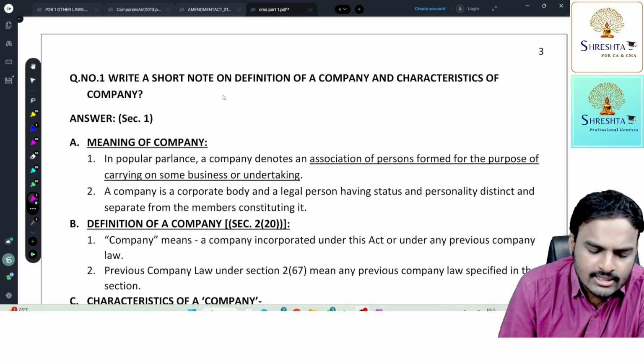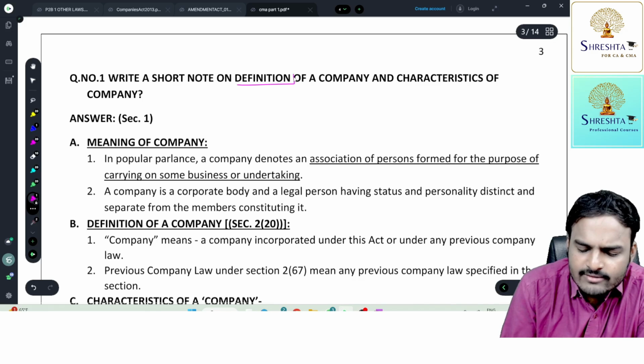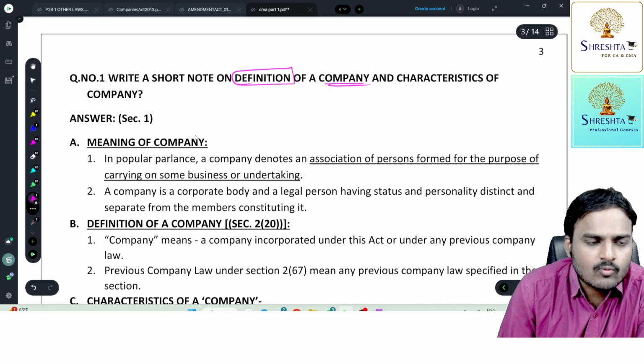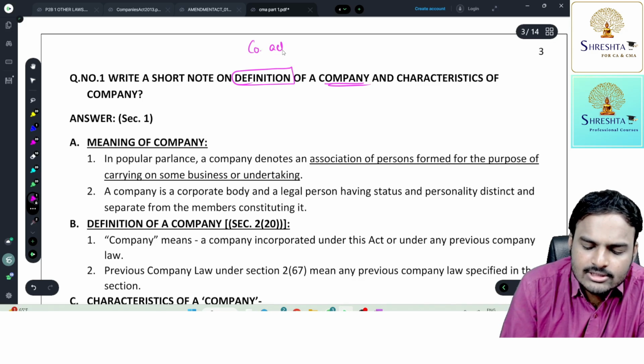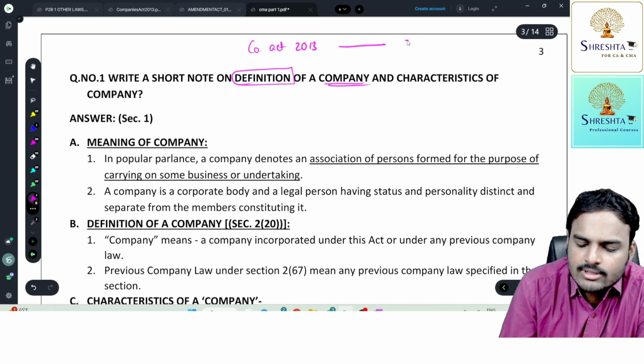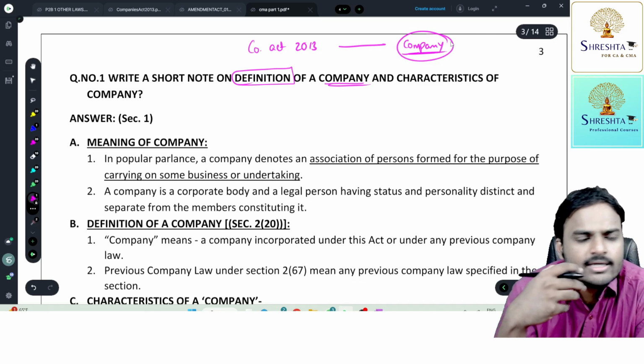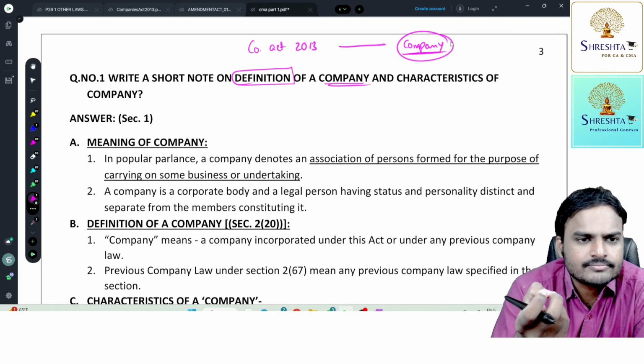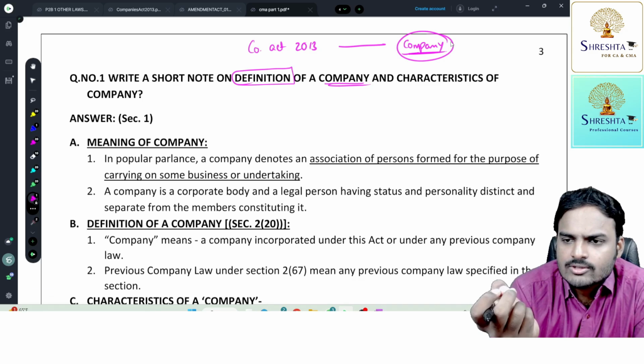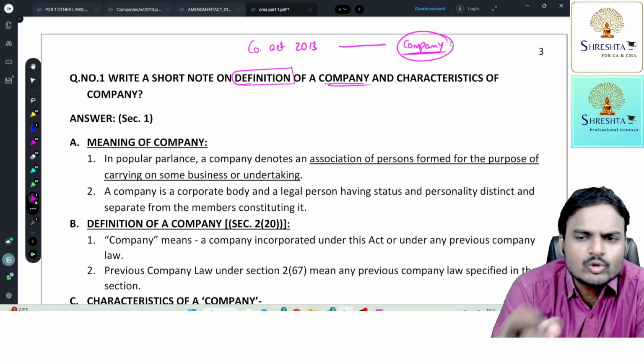So, definition. Sir, is it necessary to define what a company is? Yes. Why? Our Companies Act 2013 is applicable to a company. So what does company mean? In a dictionary, you'll find one meaning: a few people coming together doing something.